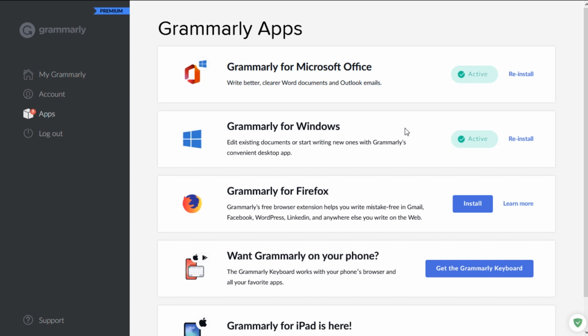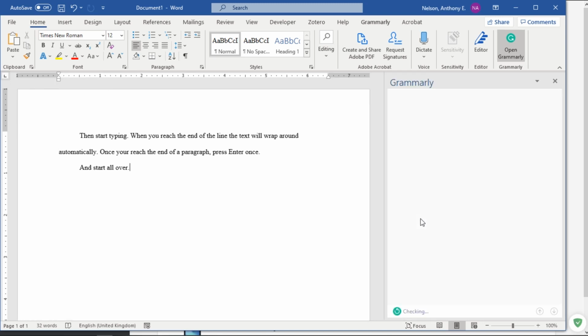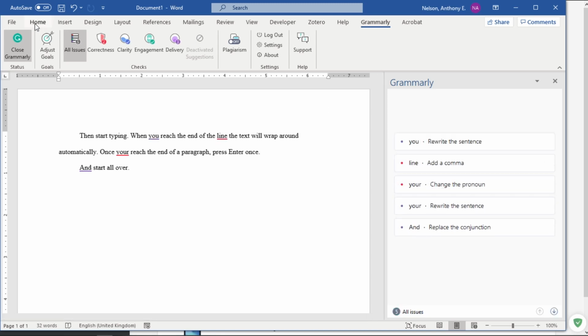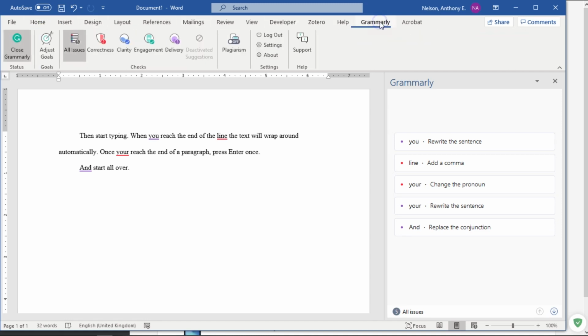So if we go back over to Microsoft Word, and here's the document I started earlier. When you click Open Grammarly, it'll take a second to load up Grammarly, and it'll open it in this side window, like this. It says Initializing Session, and it changes your tab from the Home tab, where you set your font and everything else, to the Grammarly tab.